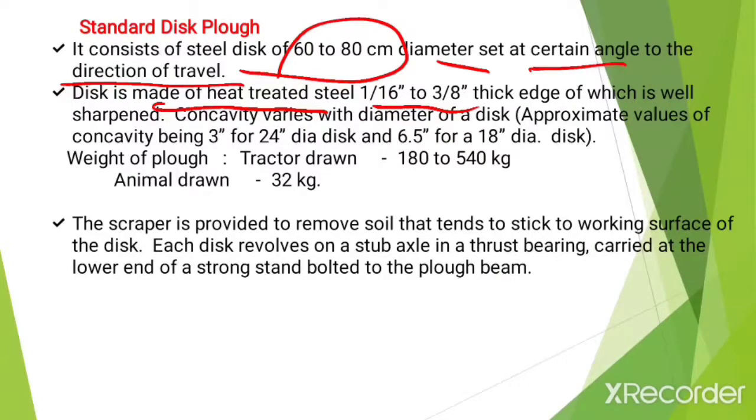Then the concavity varies with the diameter of the disc, and approximate values are 3-inch concavity for a 24-inch diameter disc, and 6.5-inch concavity for an 18-inch diameter disc. Now the weight of the plow for tractor drawn is about 180 to 540 kg, and for animal drawn it is about 32 kg.